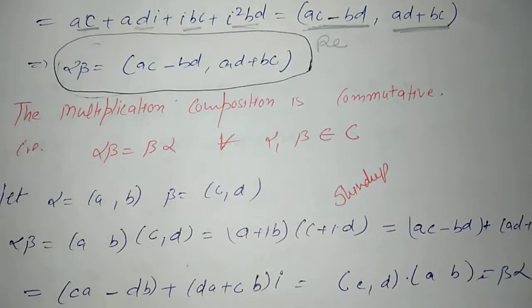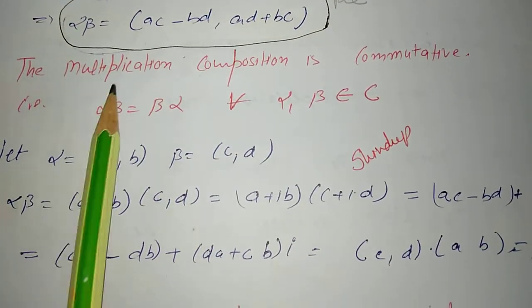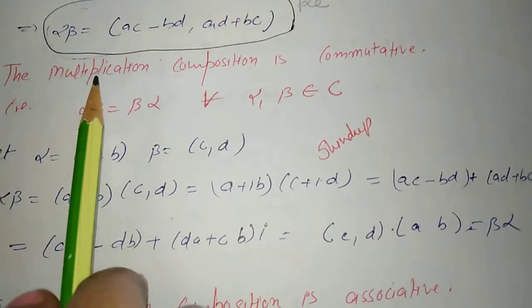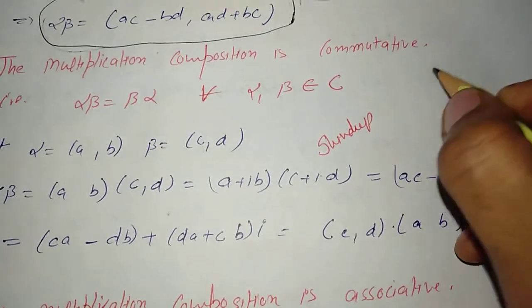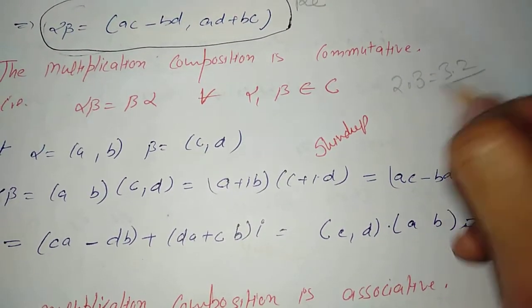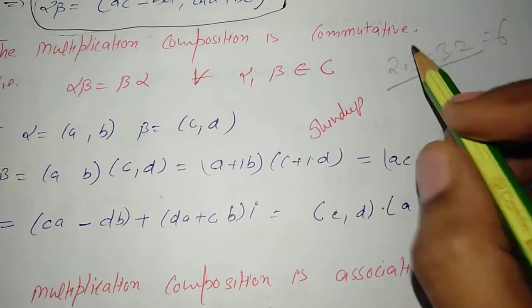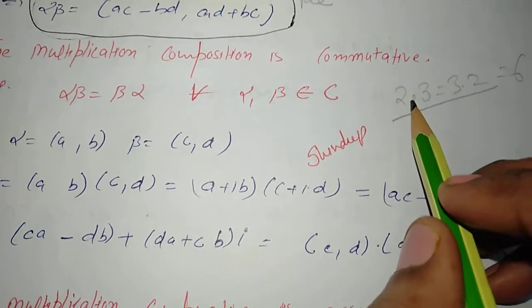Next we will conclude what properties are satisfied by the multiplication composition. Multiplication composition is commutative. We have seen, in case of real numbers, if we multiply 2 by 3 and 3 by 2, the outcome is always equal to 6. So it doesn't matter what the order of a number is, whether it is written in the first place or the second place.